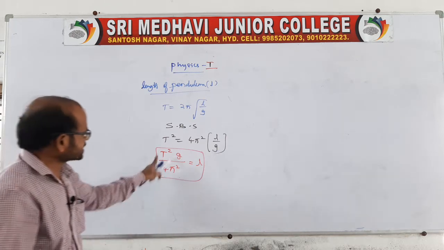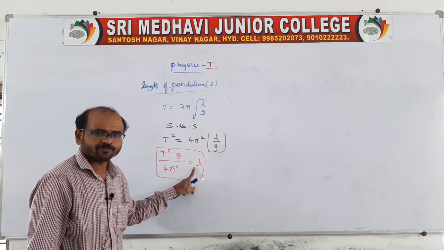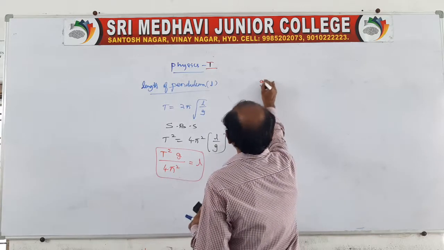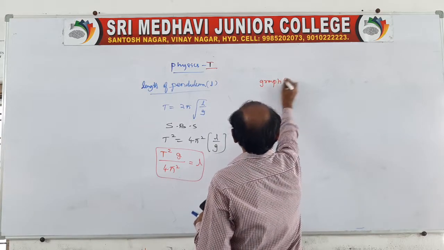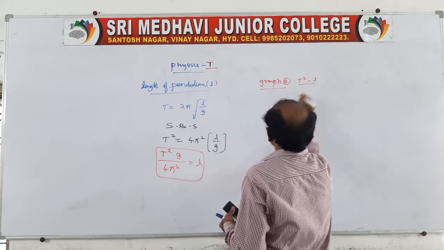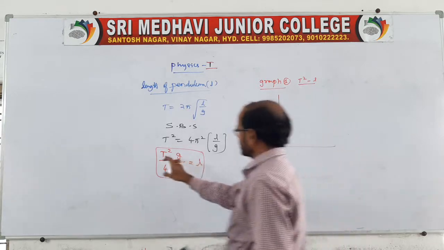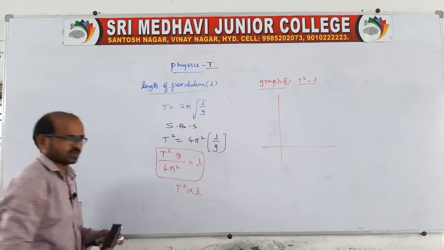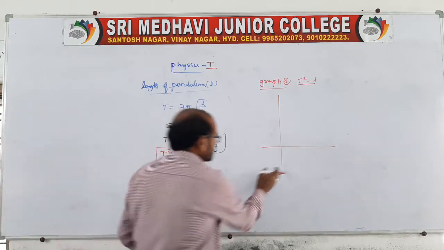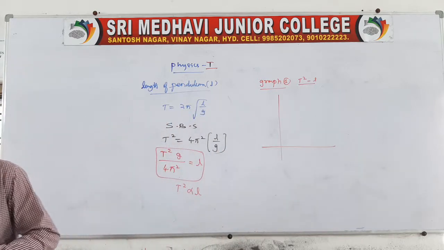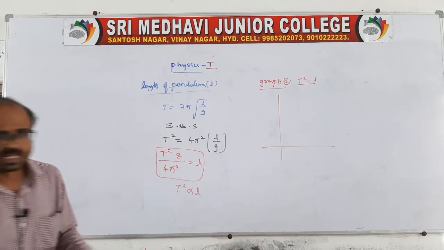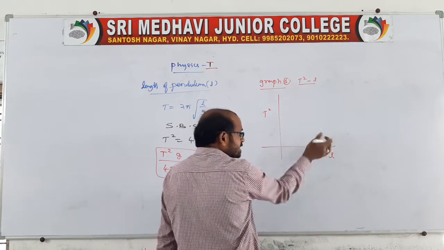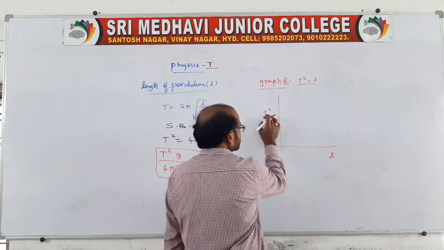And on the basis of this expression, now we have to draw the graph. First graph, we say graph 1. You have this in practicals also, the T square L graph. There is the expression T square equals 4 pi square L by g, so T square is directly proportional to L, of course. Length of the pendulum is taken on the x-axis, because length is the independent factor. When length changes, the time period changes.